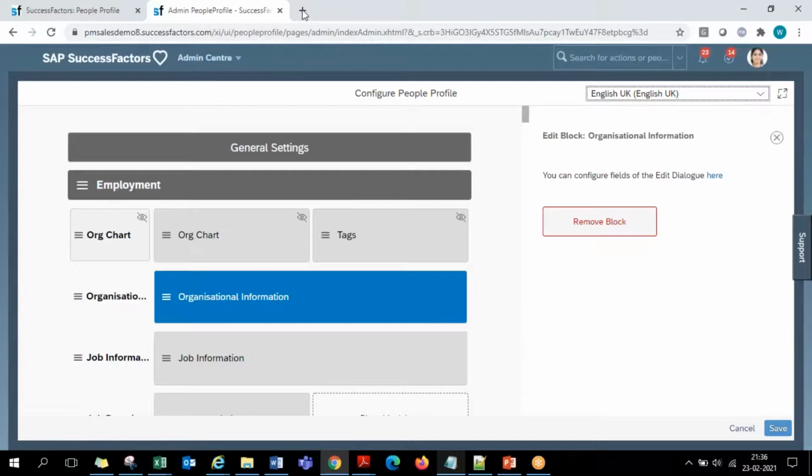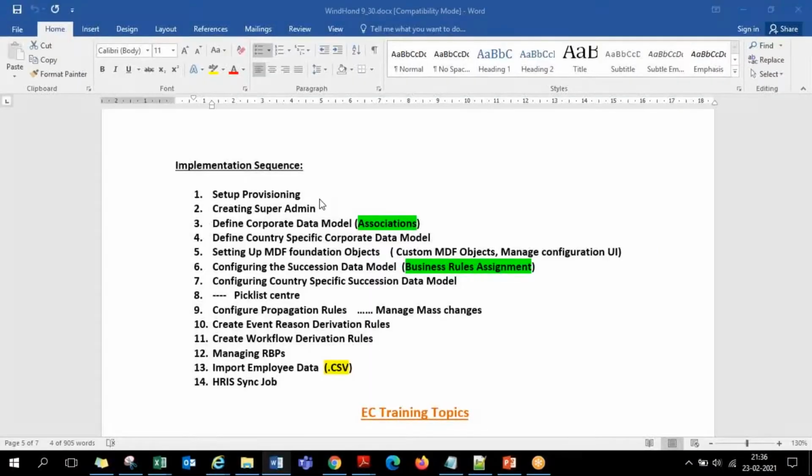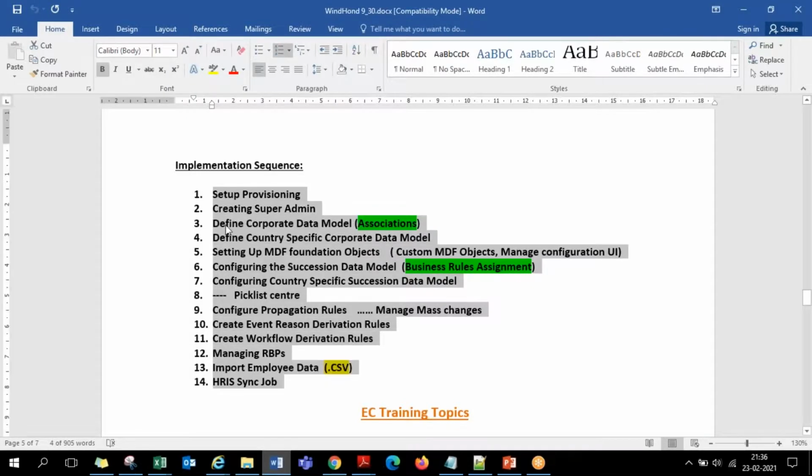Definitely, Jitu. We'll go in the same order. So all the standard sequence of steps, whatever we do in the employee central configurations, in what sequence, everything we see. So if you see on my screen, I'm ready with all that on my file. Implementation sequence. When you start with employee central, the 14-step standard SuccessFactors sequence of activities, what we do. Okay, it's already ready. Perfect. Thank you.